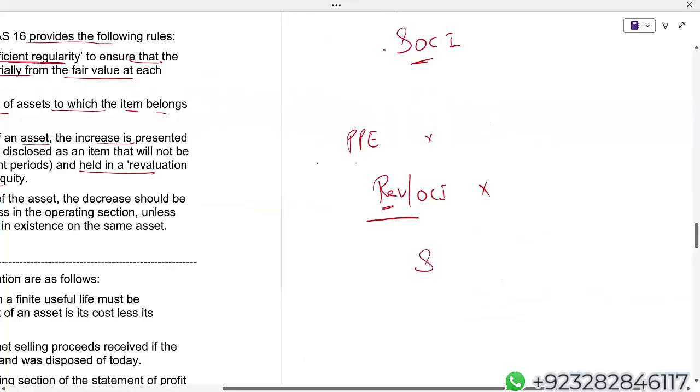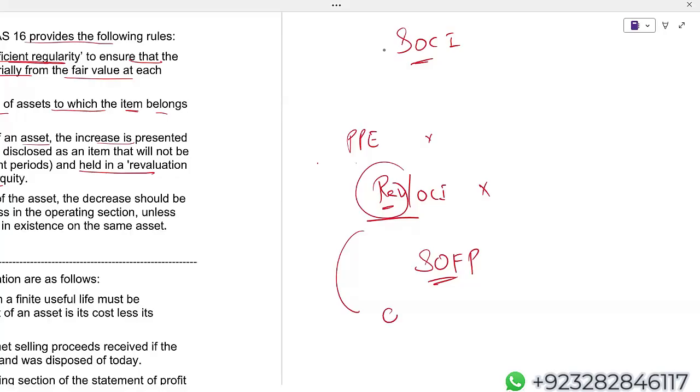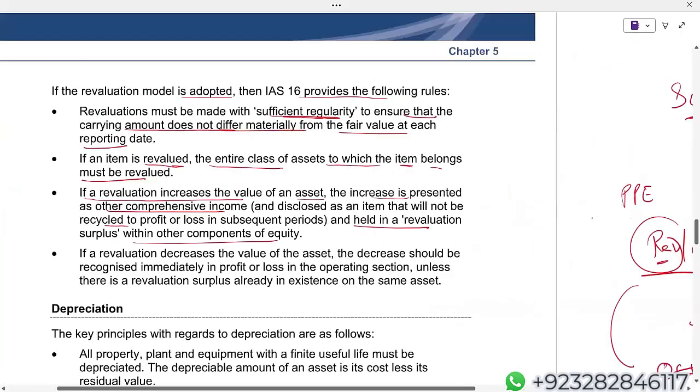In case of SOFP, this revaluation surplus we will show under OCE, other component of equity. Come here. If a revaluation increases the value of an asset, the increase is presented as other comprehensive income and disclosed as an item that will not be recycled to P&L in the subsequent periods and held in a revaluation surplus within other component of equity, OCE. So OCE in SOFP and in SOCI under OCI.